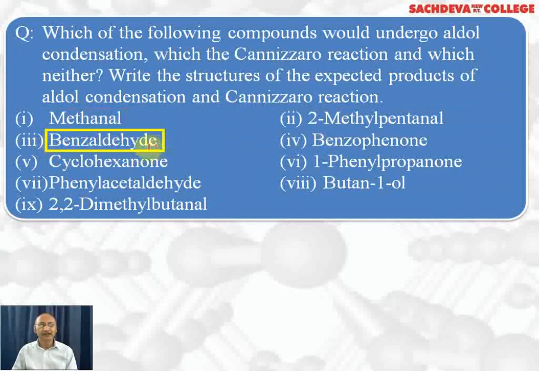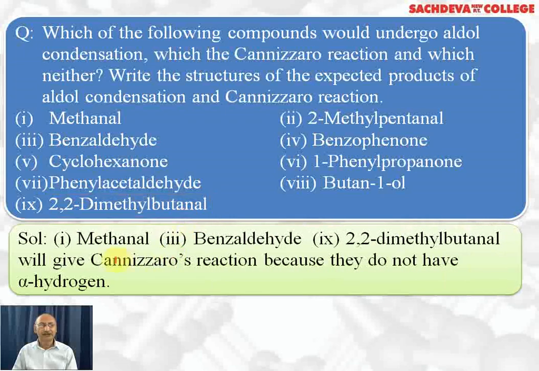Benzaldehyde will also undergo Cannizzaro reaction because it does not have alpha hydrogen. 2,2-dimethylbutanal also will undergo Cannizzaro reaction because it does not have alpha hydrogen. So the first, methanal, third, benzaldehyde, and ninth, 2,2-dimethylbutanal, will give Cannizzaro reaction because they do not have alpha hydrogen.